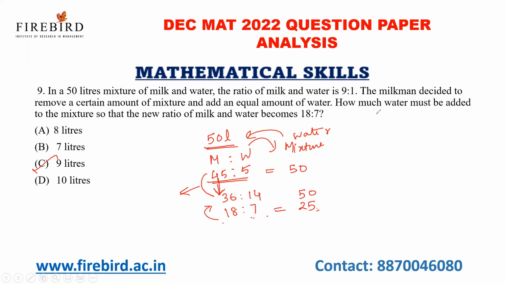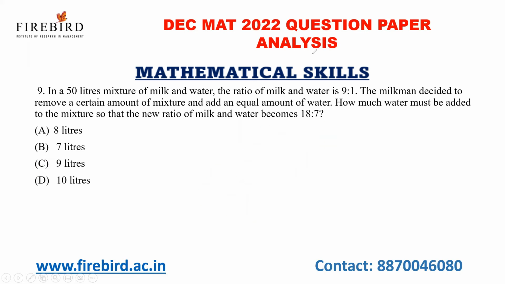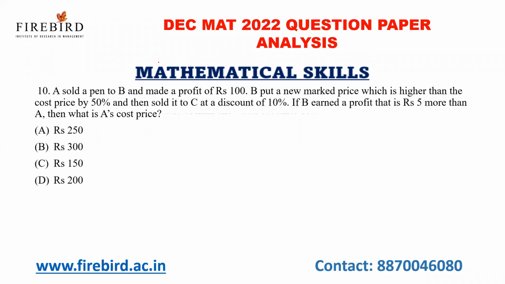Okay, so how much water must be added to the mixture so that the new ratio of milk and water will become 18 is to 7? So it is nothing but 9 liters. Same, the difference. 5 minus 14 is also 9, and 45 minus 36 also is 9. So 9 is your answer. Okay, now let's see the next question.